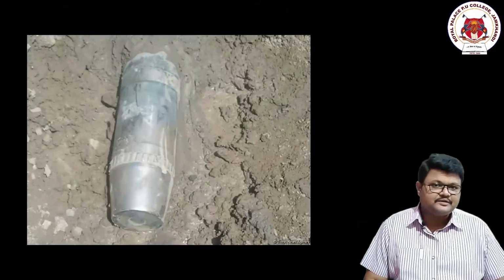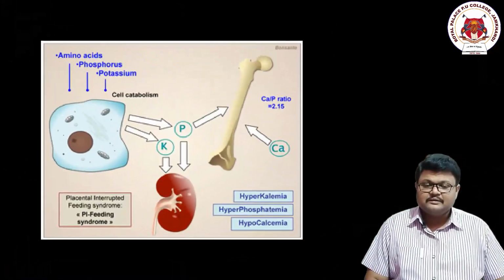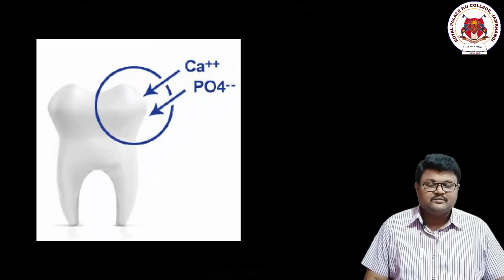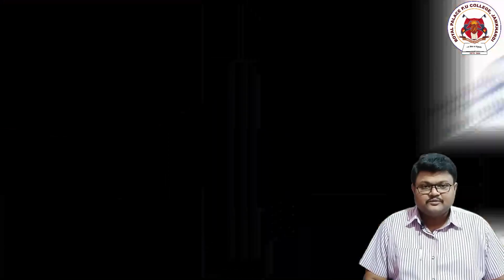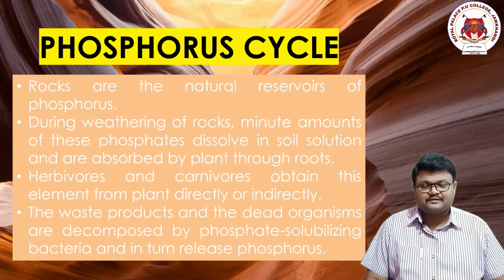Another requirement of phosphorus is that it is used in the manufacture of shells, even in the construction of bones, and even in the manufacture or composition of some teeth.